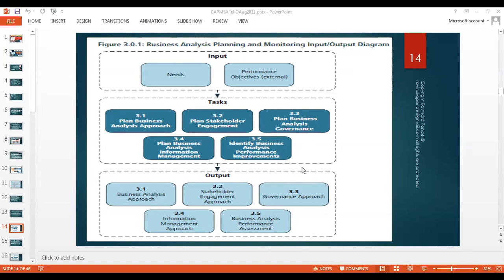And we normally get 5 outputs out of these 5 tasks. We build the business analysis approach, the stakeholder engagement approach, the stakeholder list, and the business analysis governance approach. We build the information management approach, the storage on the cloud, which cloud to use, who should get the right access, modify access, and so on and so forth. We build the business analysis performance assessment as well.